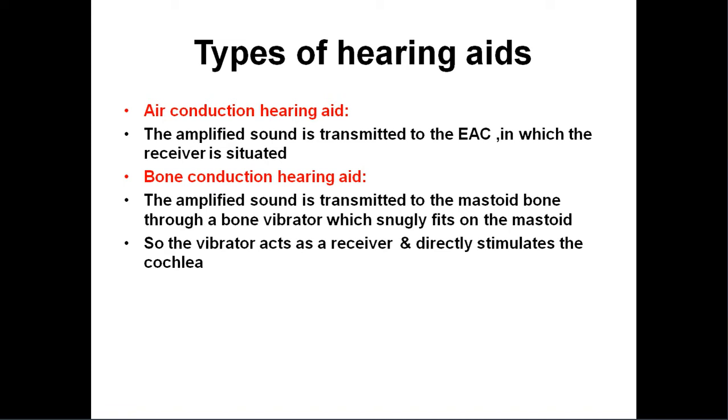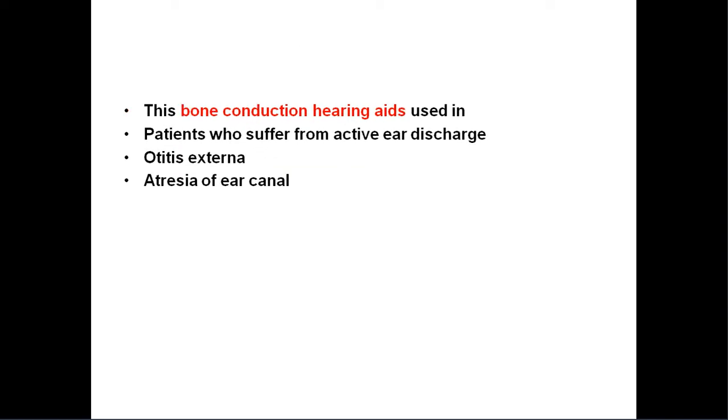Of air conduction and bone conduction, mostly we use the air conduction type only. If they have any contraindication to using air conduction, like chronic external ear diseases or any chronic ear discharge problem, those people will be advised bone conduction hearing aids. Most of the time we use air conduction hearing aids, and only in particular situations do we prescribe bone conduction. These are the indications for using bone conduction hearing aids.